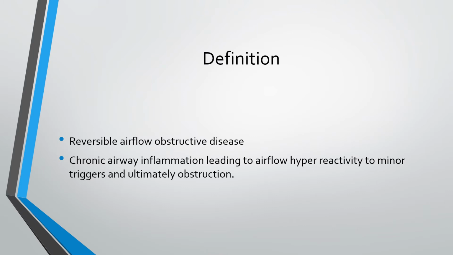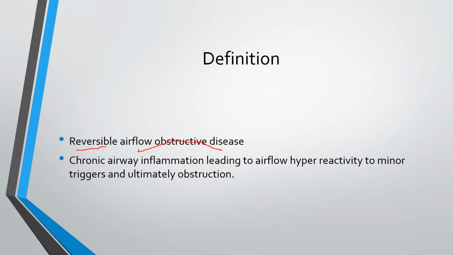By definition, asthma is an airflow obstructive disease. Now, it refers to an airflow disease, that is, the problem lies within the airways and not with the breathing technology down below, that is the alveoli. Furthermore, it is a reversible disease, that is, the acute attacks can be made reversible. The problems with the airways, we can reverse them.